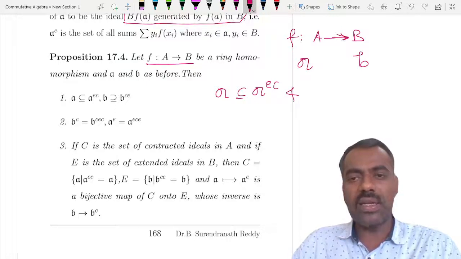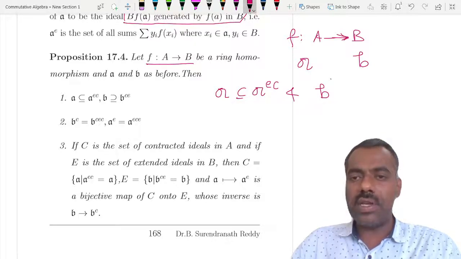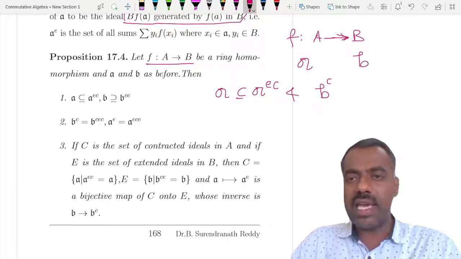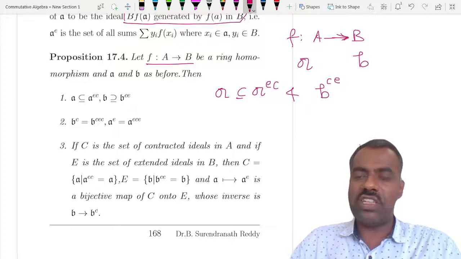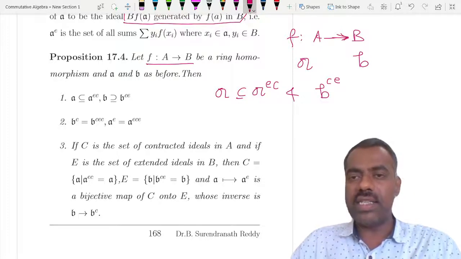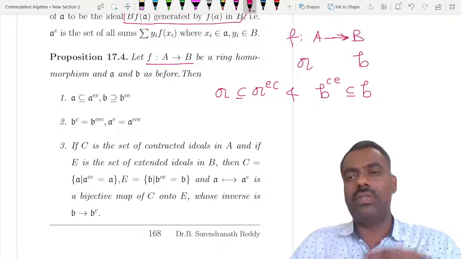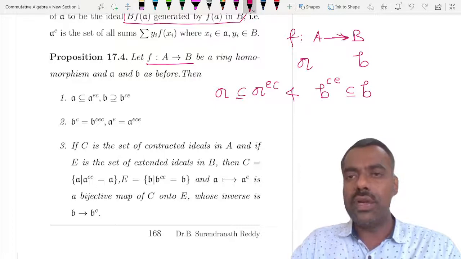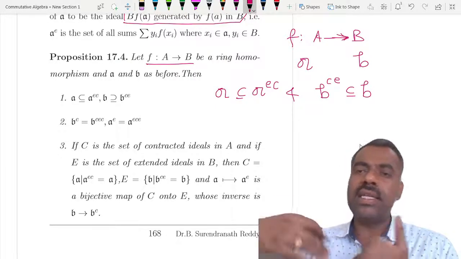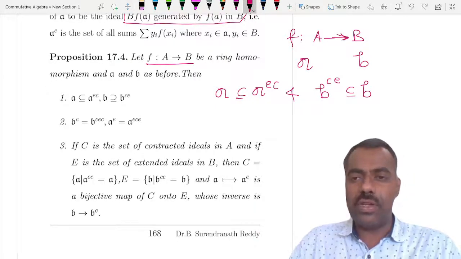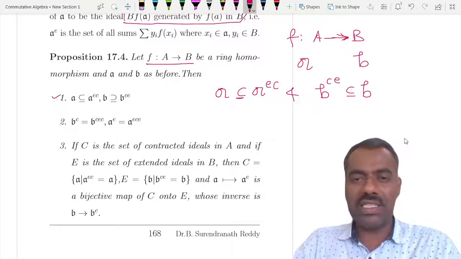That means a is contained in a^ec. Similarly, you take b, contract it, which is an ideal in A, and then extend it. So you are first contracting, then extending, and it is always contained in b. That is the first observation, and one can easily prove it; it is not difficult.